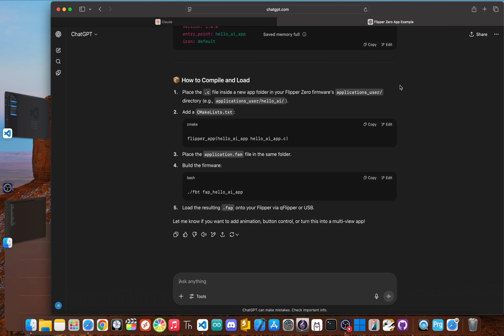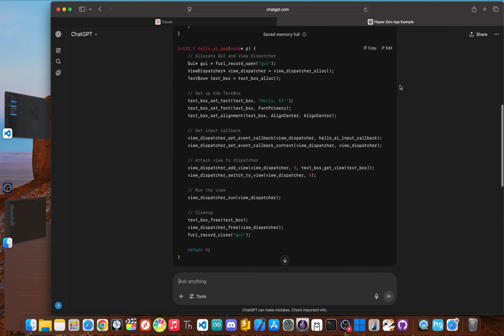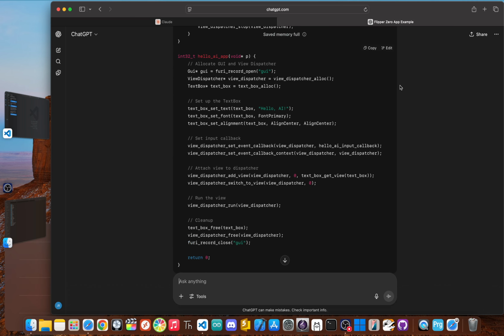In just a few seconds, it produced the C file and the manifest. At a glance, the C code looked plausible, but some of the API calls seemed off.